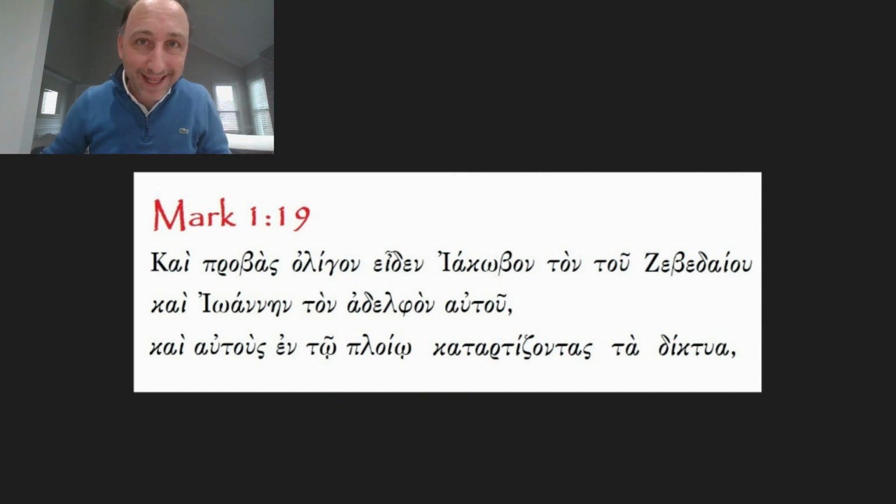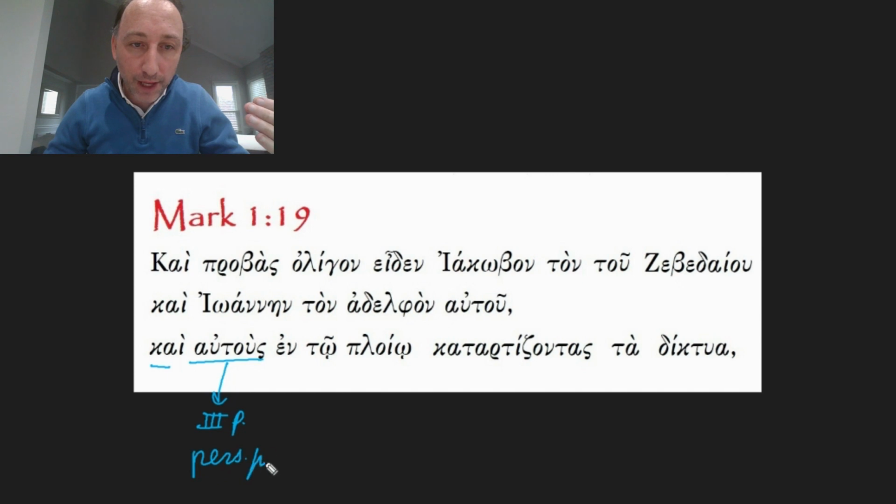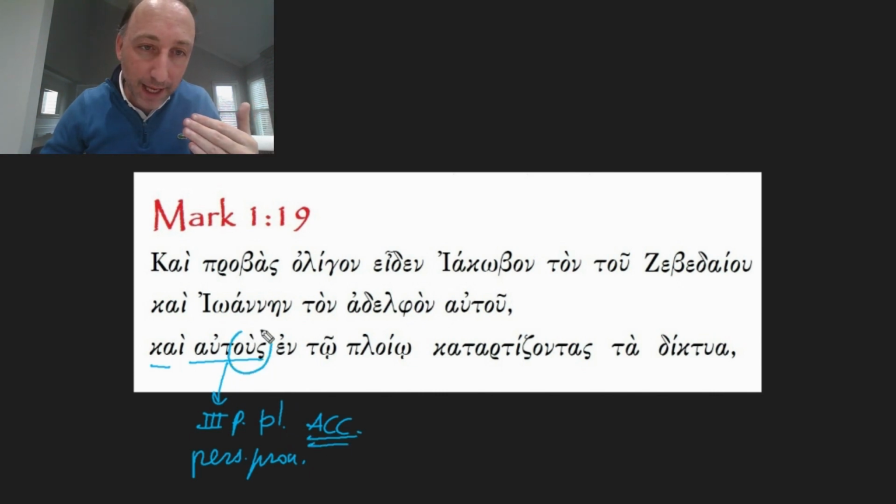Let's move on to the next part of the verse. Kai autous. Kai is the usual conjunction, and autous. We know that autous comes from the third person personal pronoun, but in this case, it's plural and in the accusative case. You can see it from this ending omicron upsilon sigma.